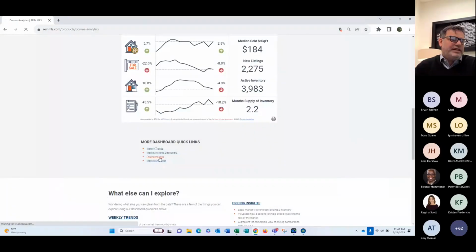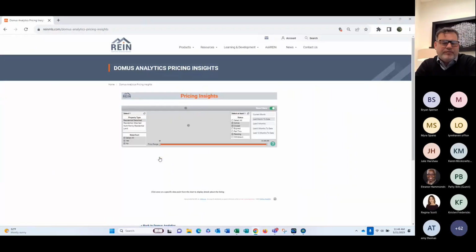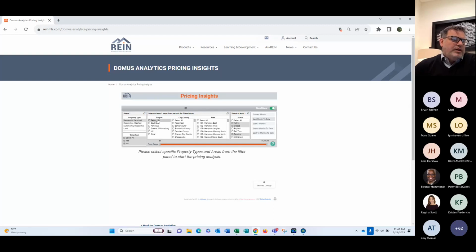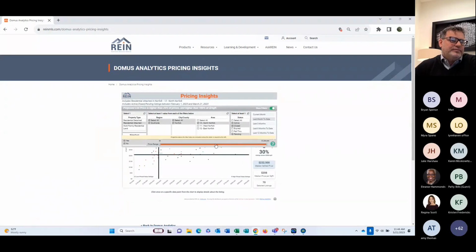All right, pricing insights. You have the property detached, attached, family, land. You've got your regions, you've got your cities, you've got your areas, you've got your statuses. So if I come in here and say, give me residential attached or detached, choose attached, choose all of the south side, choose all of Norfolk, choose all of area 13.